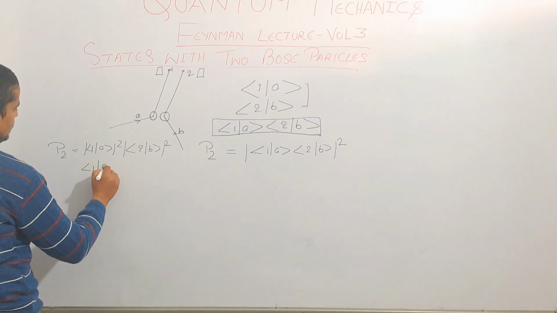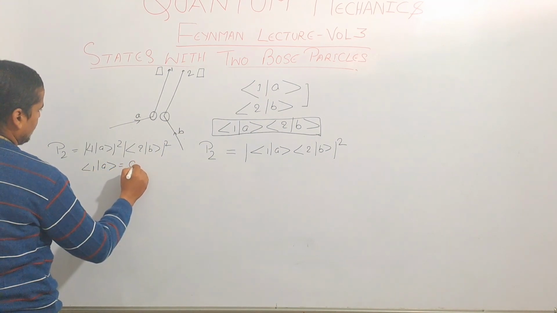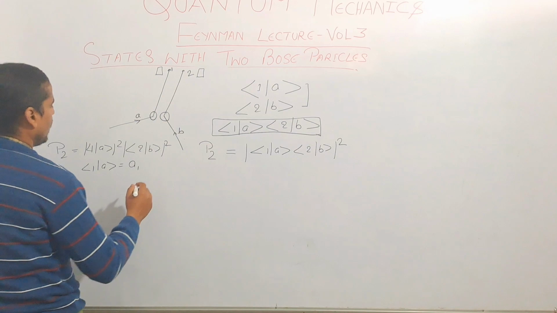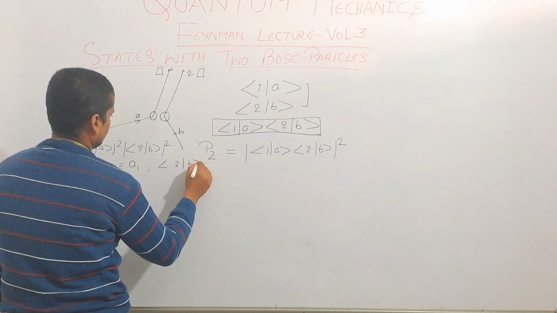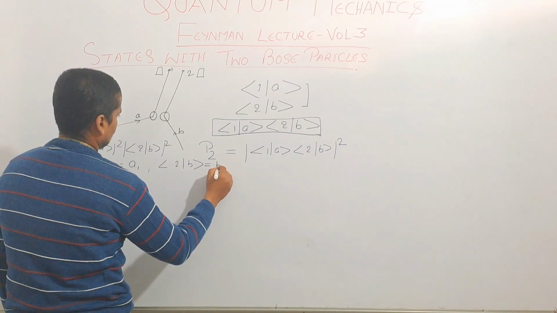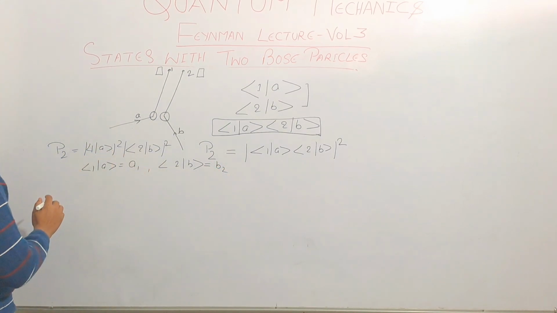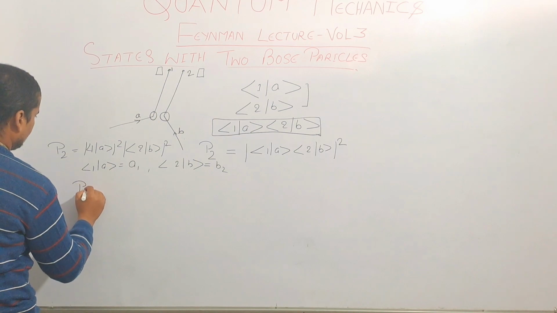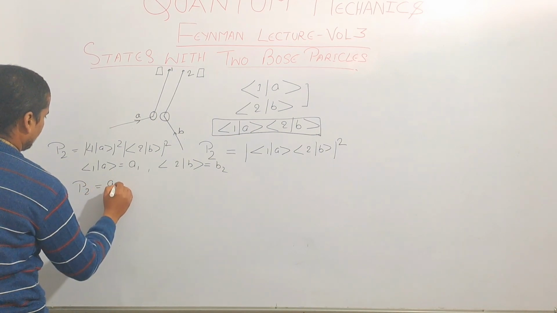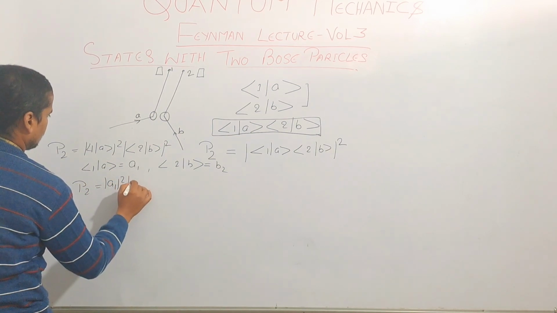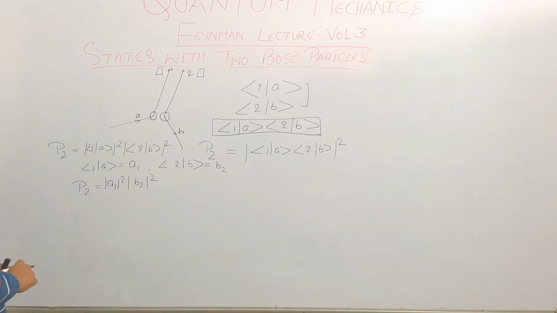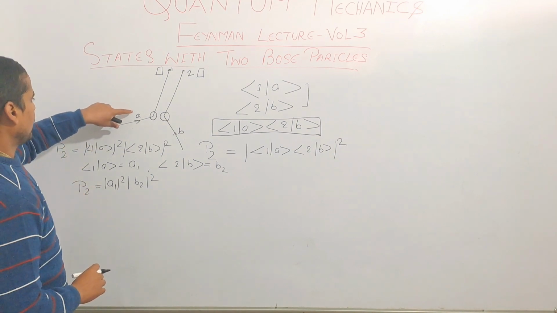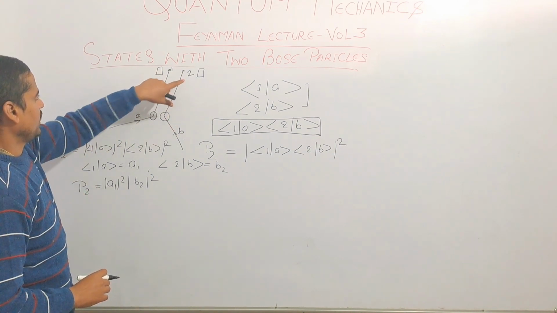Now if we assume that <1|A> is simply A1 and <2|B> is simply B2, to simplify this thing, then we will get P2 is equal to A1 square and B2 square. This is the probability of getting particle A at 1, particle B at 2.